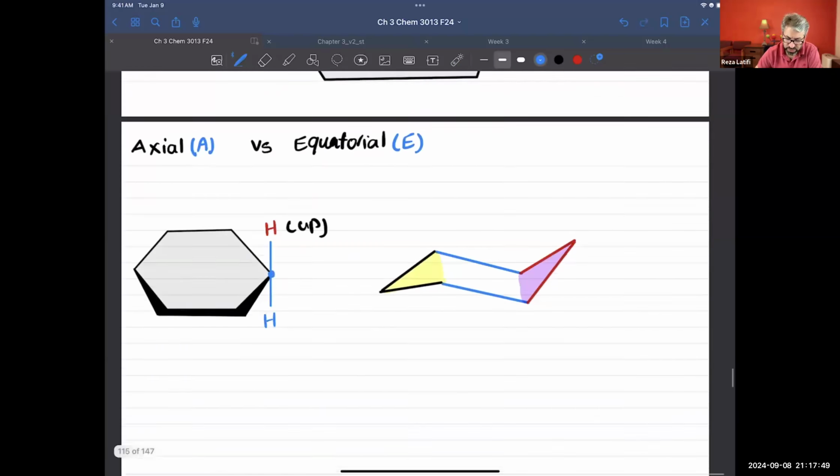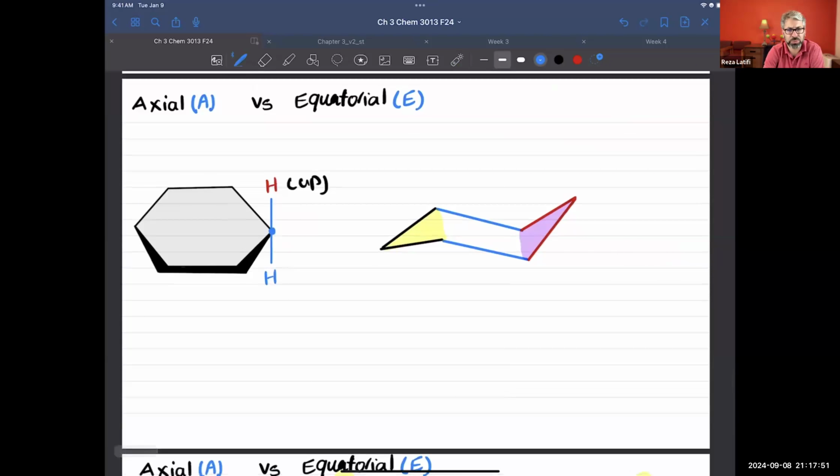Okay, now let's talk about the chair conformation. The molecule that you see in front of you is cyclohexane, and the most stable structure for it is the chair conformation. Any carbon has two hydrogen atoms, in two different positions. One hydrogen atom will be pointing up, and the second one will be pointing down.